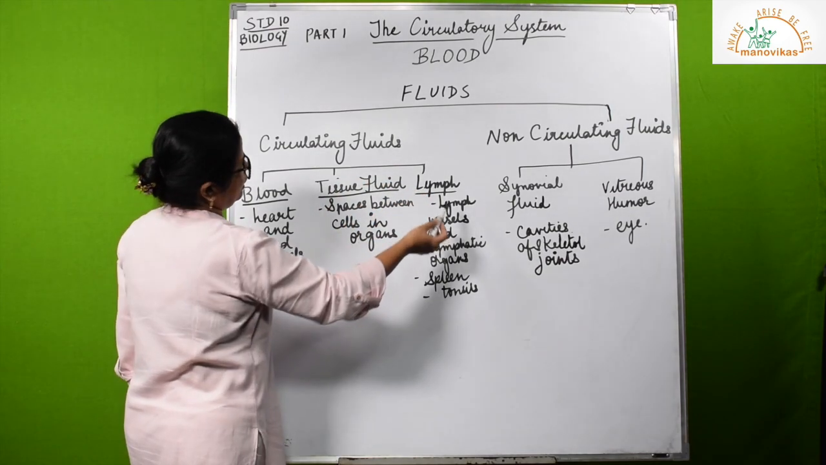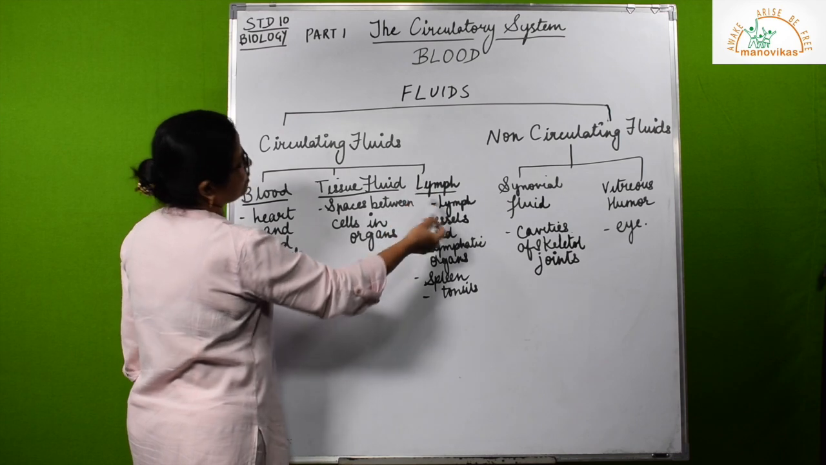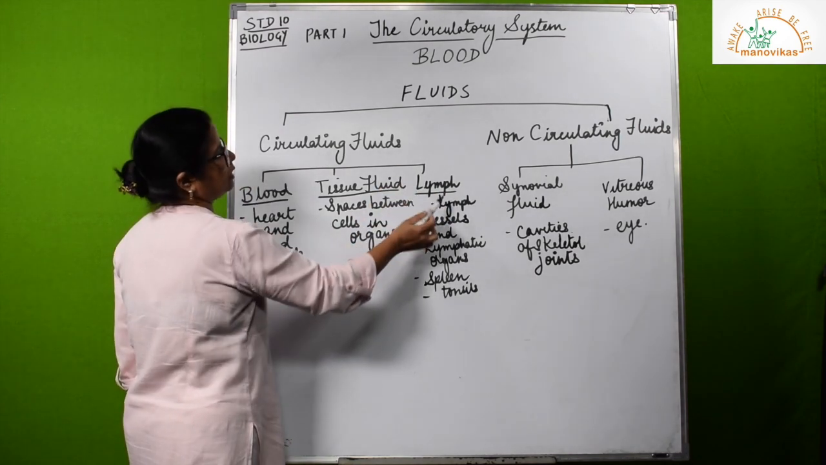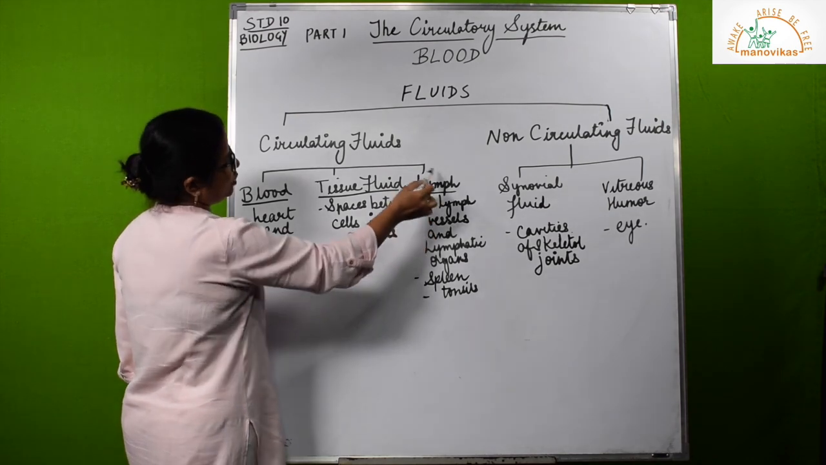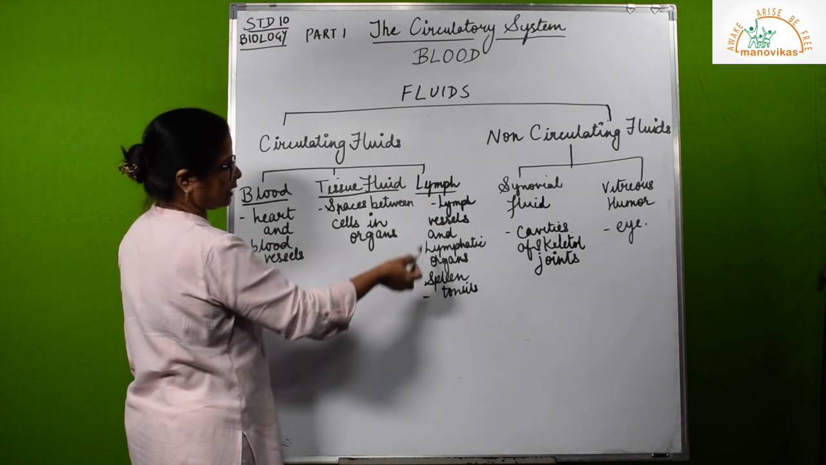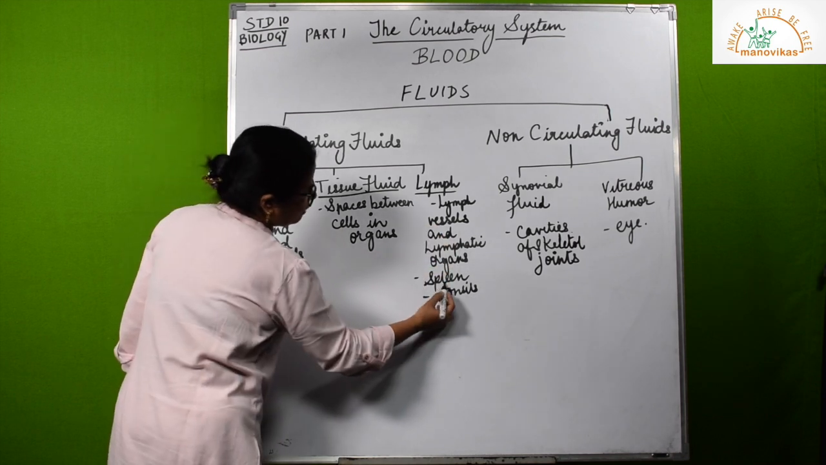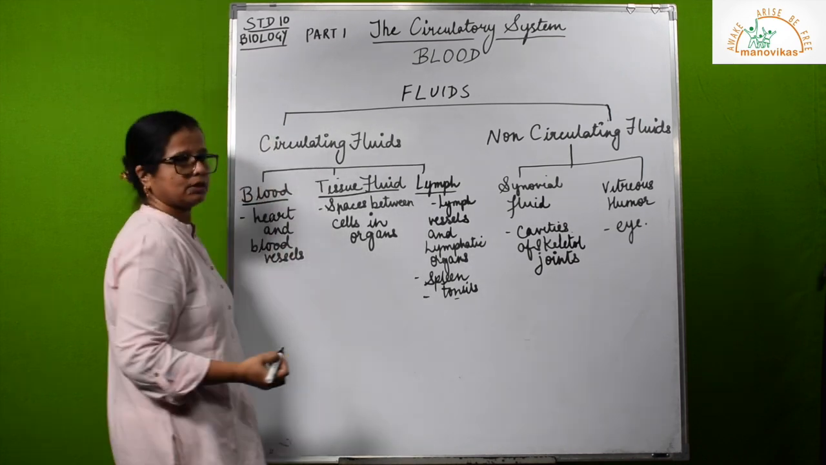Then lymph. Where is lymph located? We'll do the lymph as we move on after we learn the circulatory system. You will also learn the lymphatic system, and then we'll do it in detail. For now, you understand the location is in the lymph vessels and in the lymphatic organs. These lymphatic organs are the spleen and tonsils.